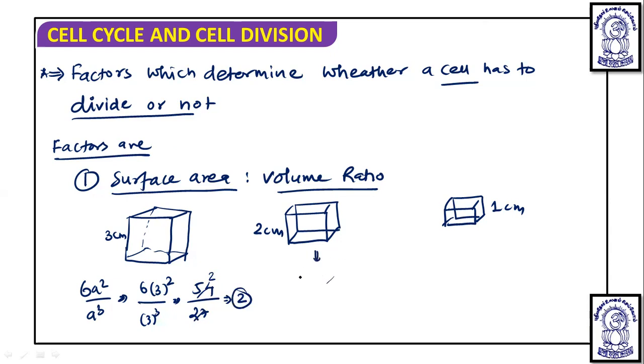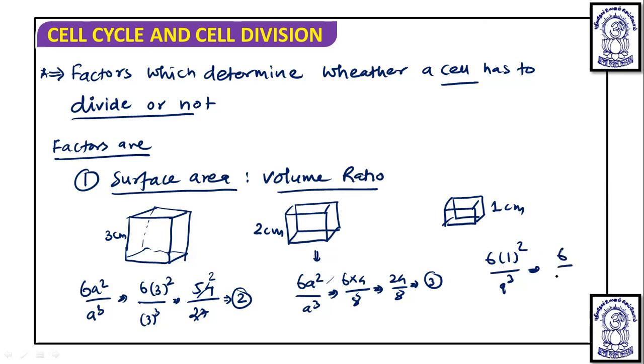For a cube with length, breadth and width of 2 centimeter, 6a square upon a cube is 6 into 4 upon 8, so 24 upon 8, which is 3. And if a is 1 centimeter, 6 into 1 square upon 1 cube is 6. So as the size is decreasing, the surface area to volume ratio is increasing.